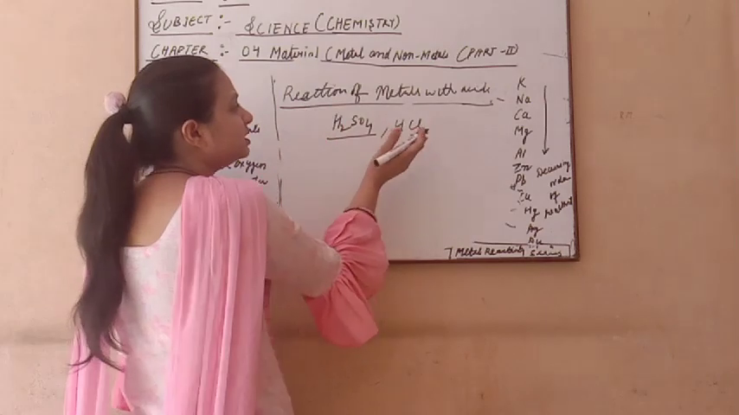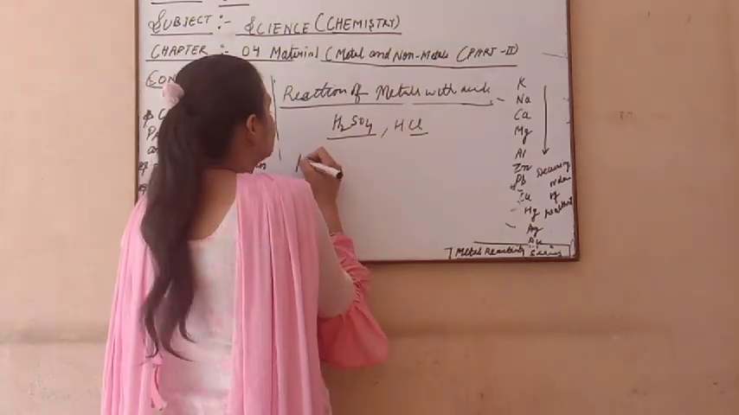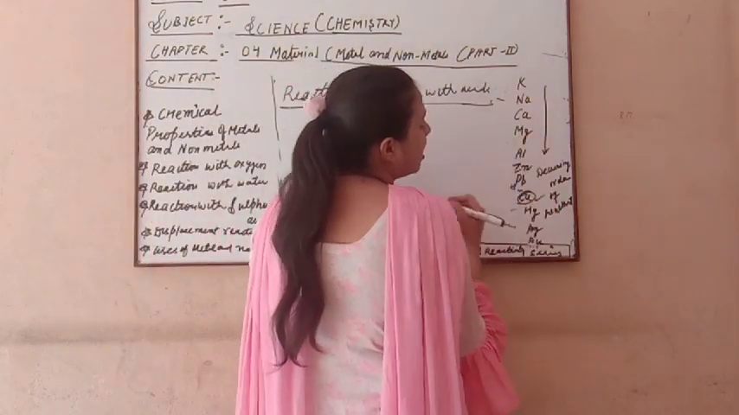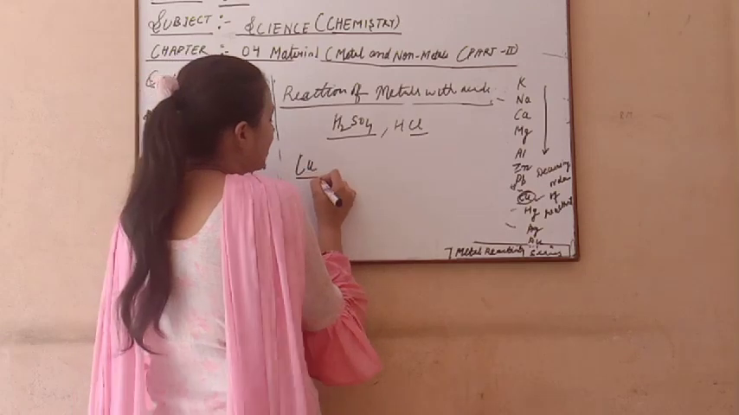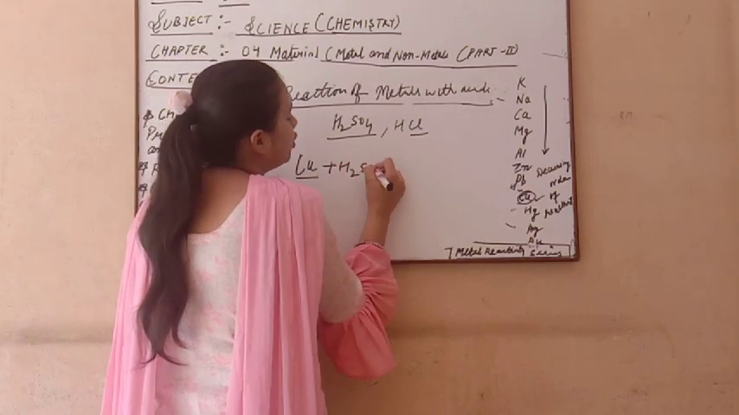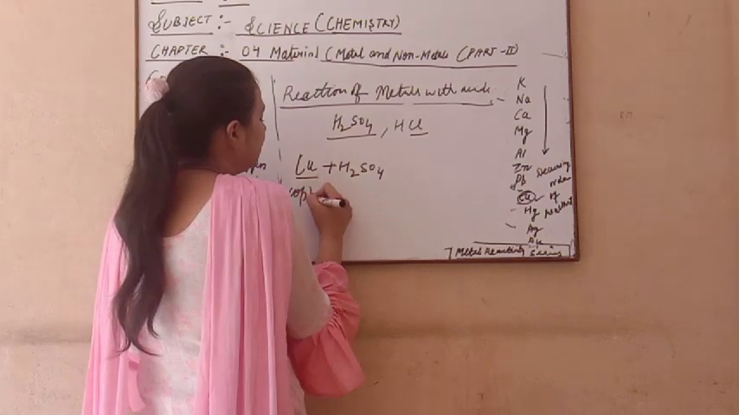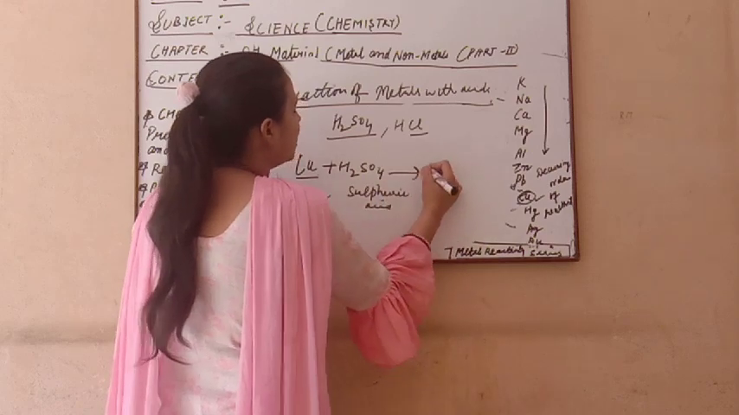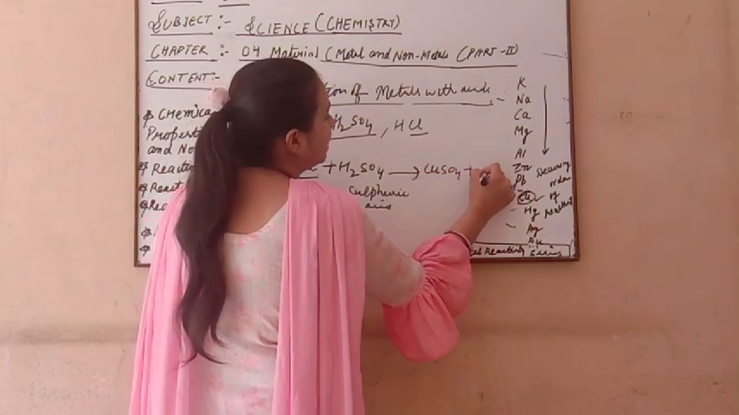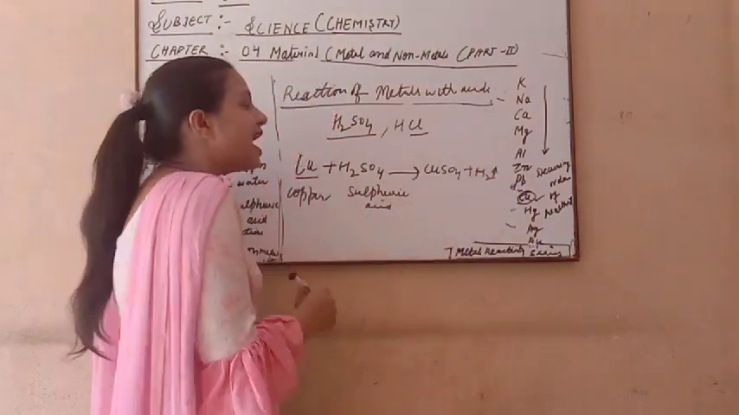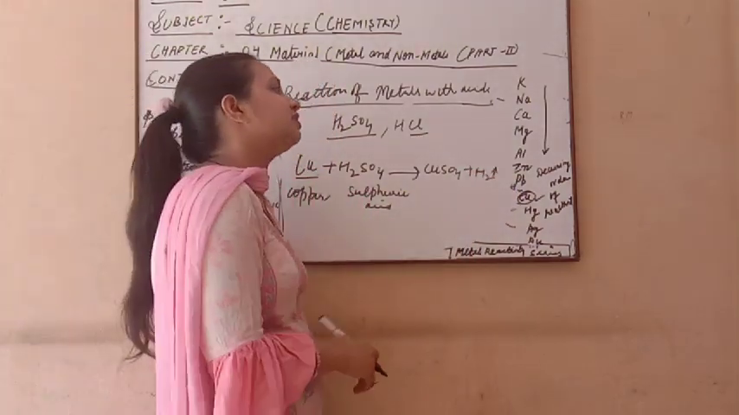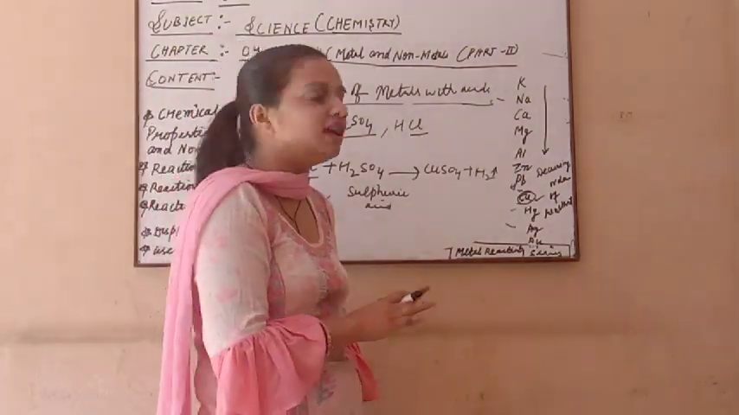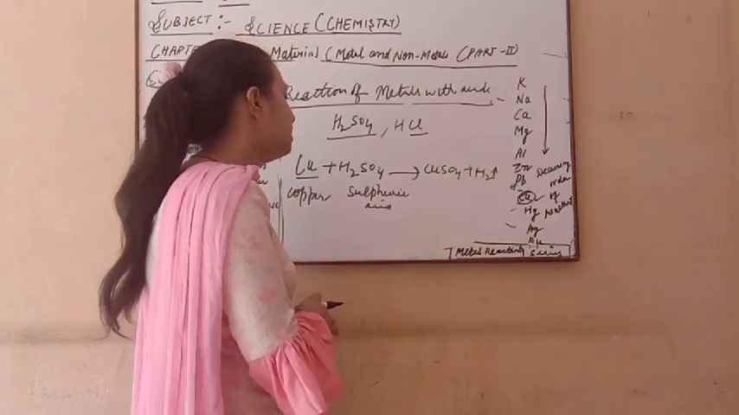So how do metals react with these acids? First I take the example of copper, which is also an example of a metal. If I take copper and react it with sulfuric acid, it makes copper sulfate, and which gas is released? Hydrogen gas. Means if any metal reacts with acid, it makes the sulfate of that metal and hydrogen gas is released. So this is also a very important reaction.